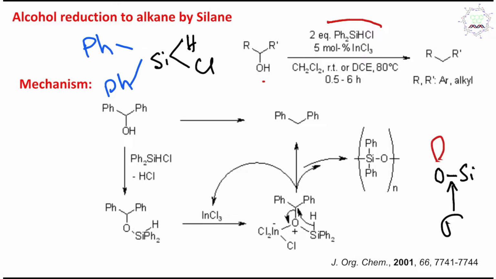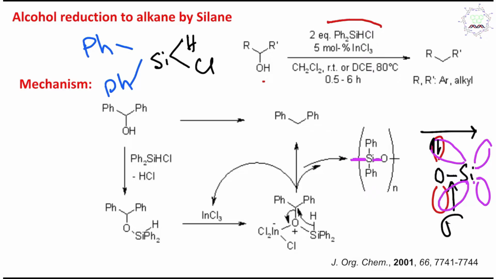What do I mean? The lone pair of oxygen in the p orbital could form efficient overlap with the energetically accessible vacant d orbital of silicon. So this lone pair of electrons could be donated to the silicon side. Although it looks like a single bond, it is actually not a single bond. It has some partial double bond character, meaning a relatively stronger bond. If this is a stronger bond, it will be preferred to form, and in this case of silicon there are two silicon-oxygen bonds, meaning it's more stable. So that is the driving force for this reaction.